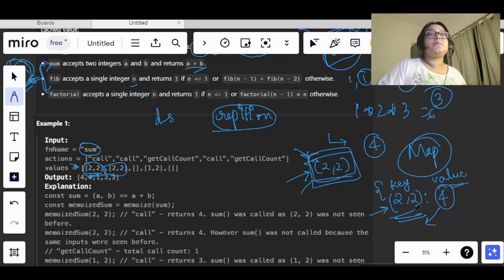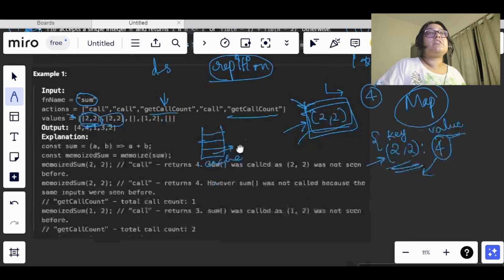In this question we have also been told about the call count. This is not something we have to calculate, because it is tracked internally. We just need to create a cache so that repeated arguments will not be called again, and the value for repeated arguments will be returned from this cache.